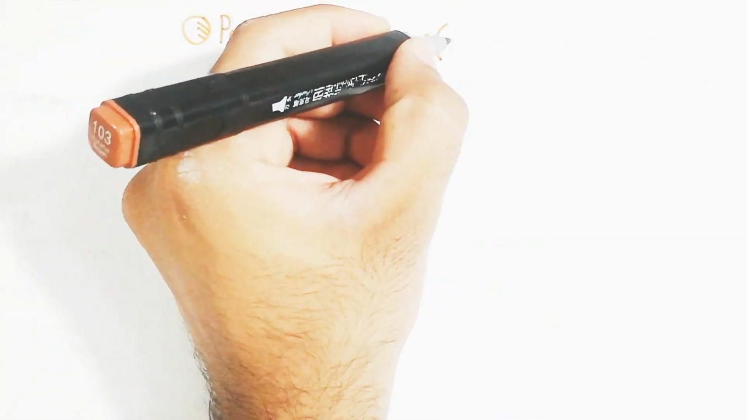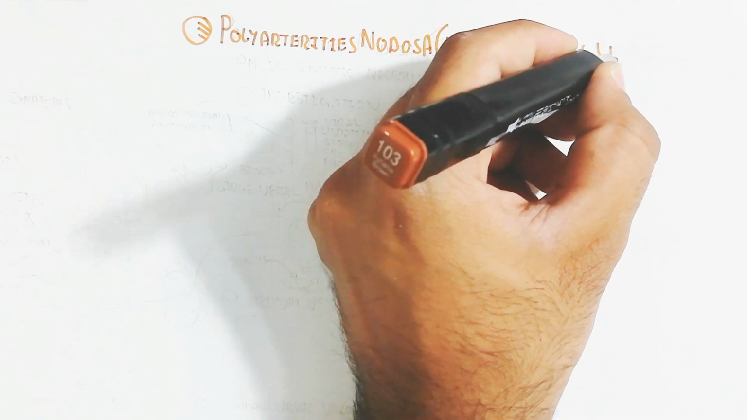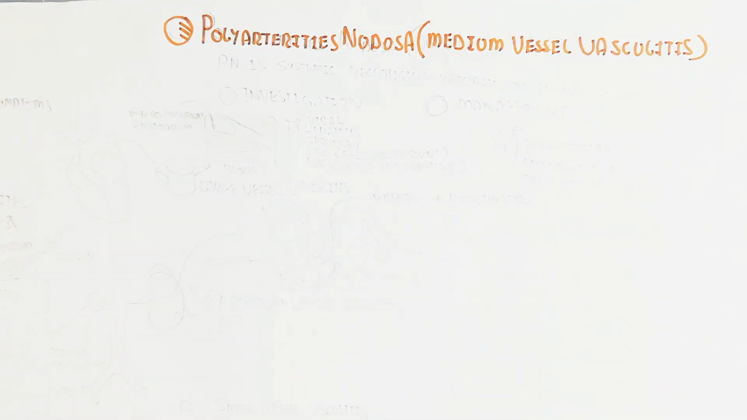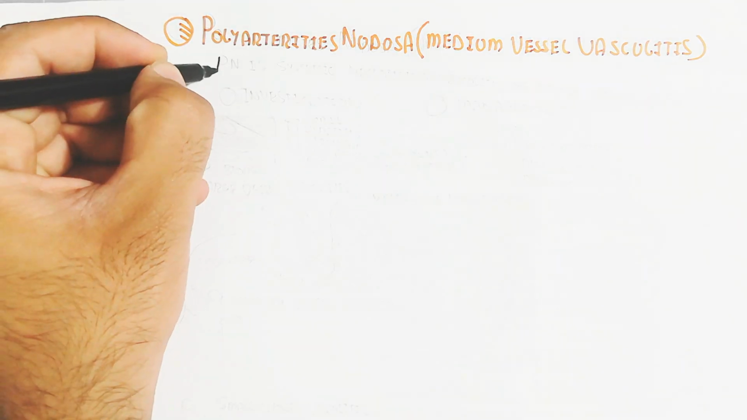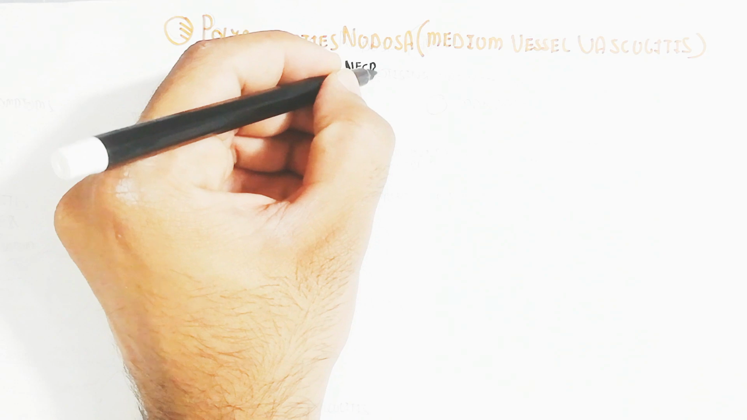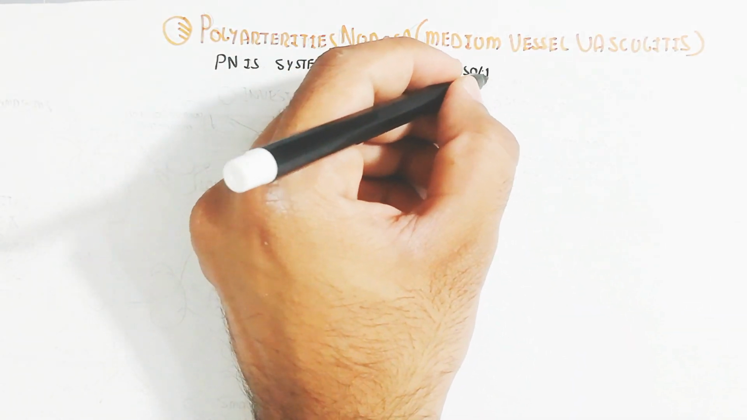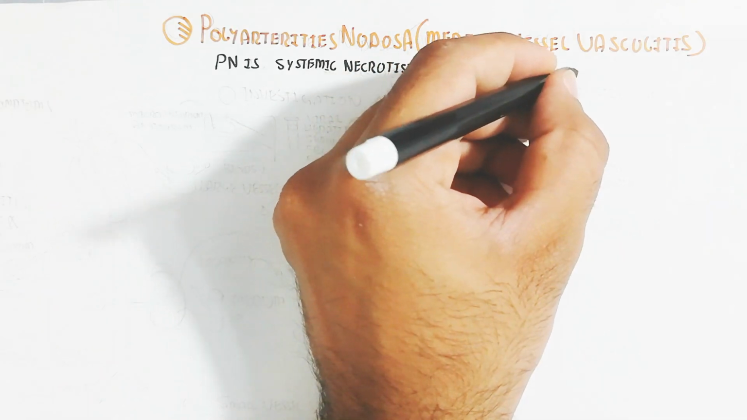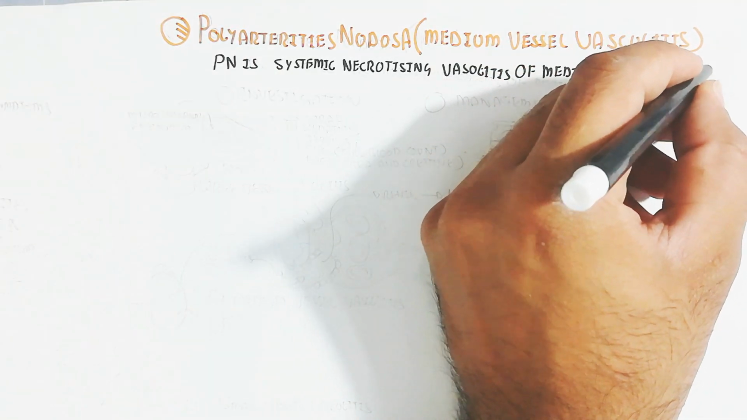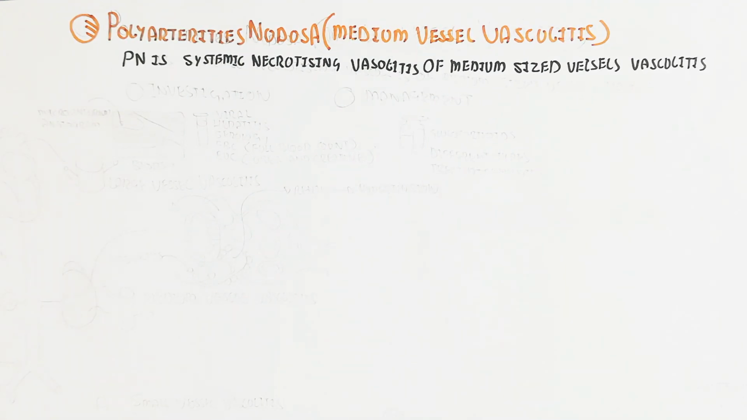Polyarteritis nodosa is known as medium vessel vasculitis. Vasculitis is the inflammation of the blood vessel, and here the blood vessel is medium-sized. In this video, we will understand polyarteritis nodosa, a systemic necrotizing vasculitis of medium-sized vessels. Let's understand the whole story.